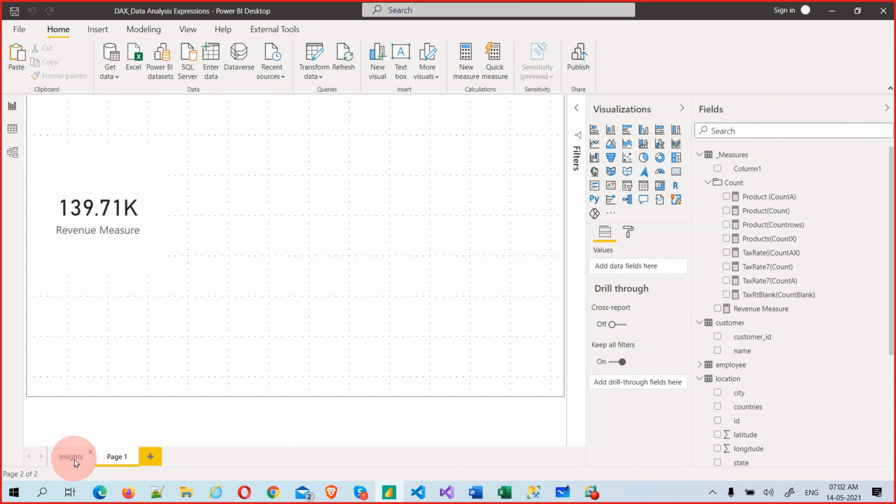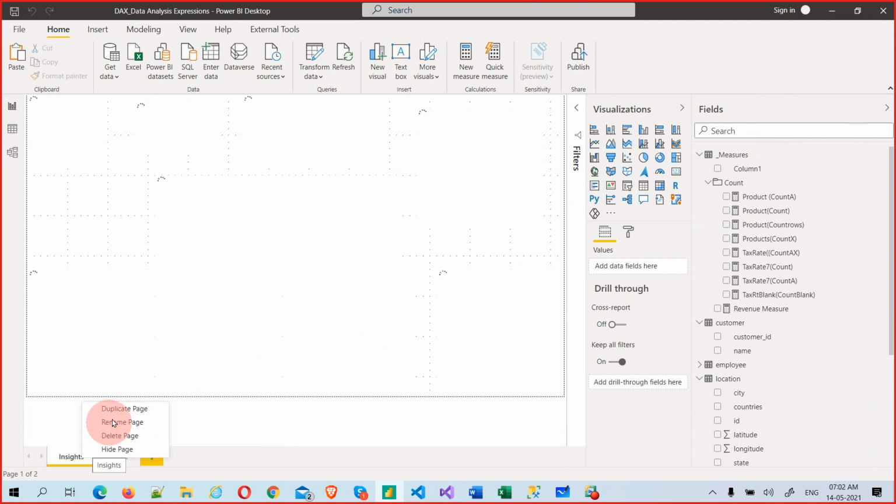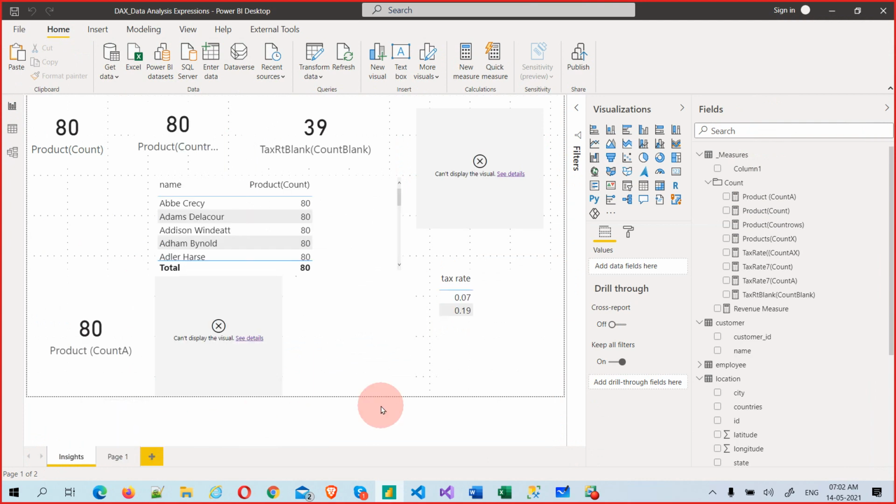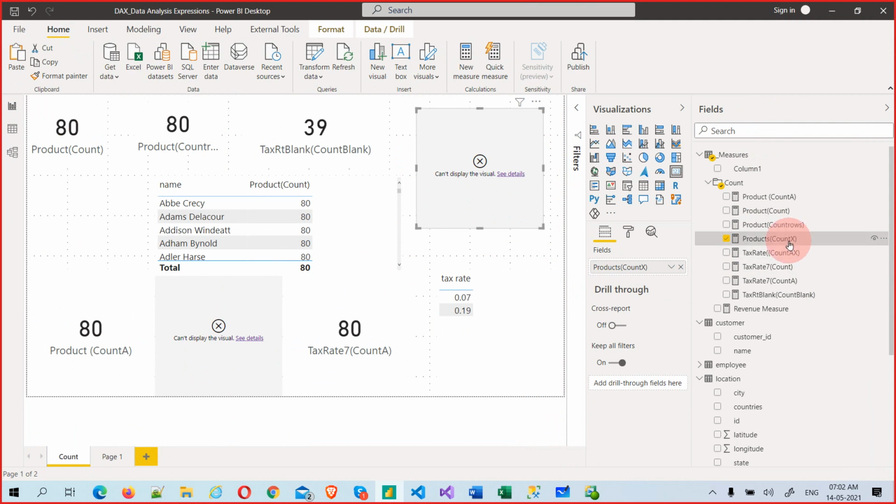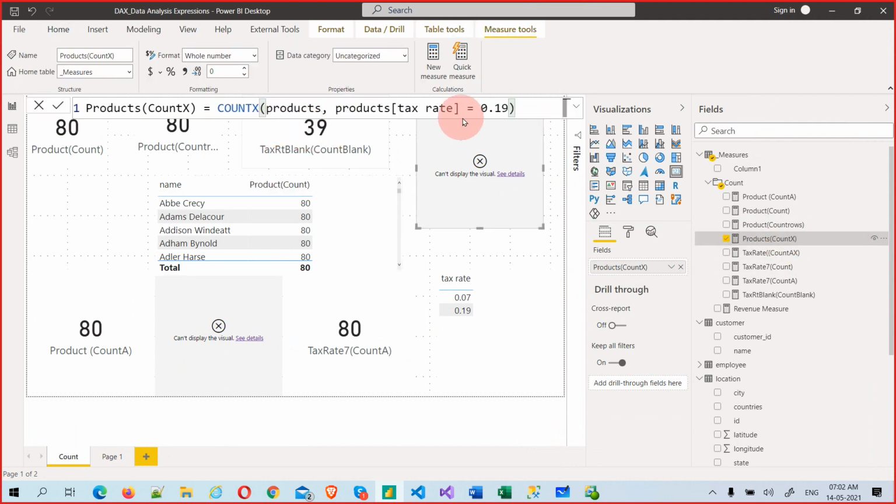If you rename this as count, okay, not insights. We'll make the file names insights, but rename it as count because we all use it for count purposes. Okay, all these are count functions. Why is this AX not working? Count A will work for normal, but something with AX is not working. Which one do we need to verify? Count X. See why my count X is not working. Ideally, if I put some expression, that should have worked, but that is not working. But if I put A, it is working.